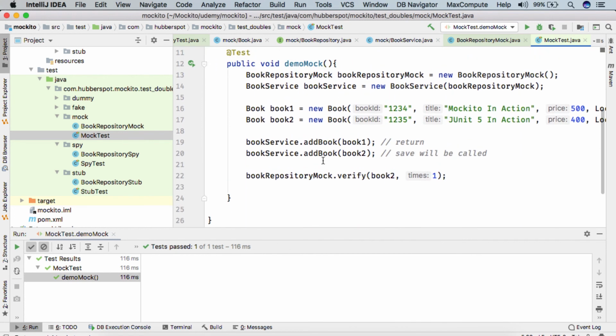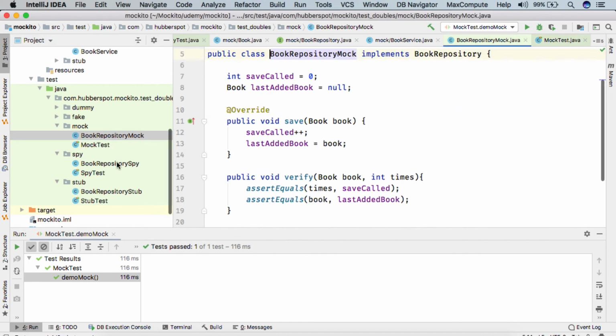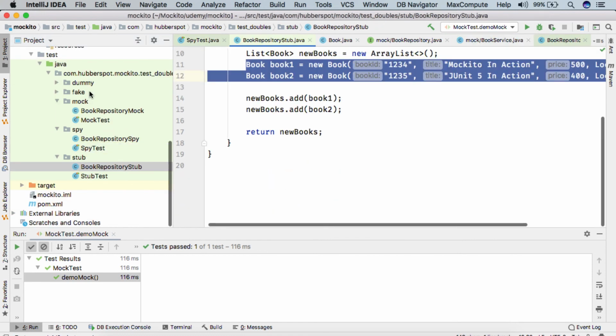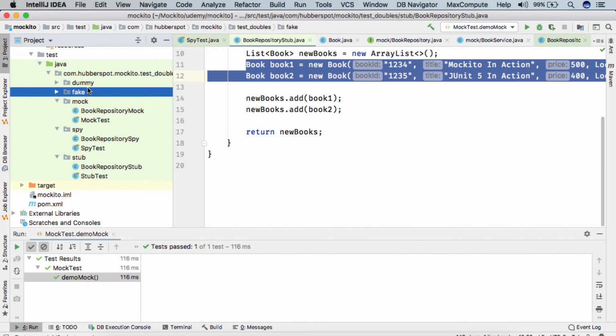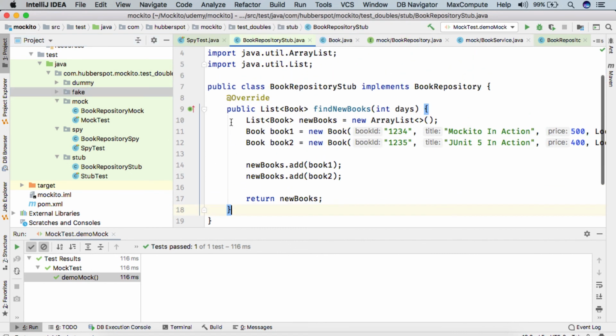As the examples were very small, creating these mocks, spy, stubs, fake and dummy was very simple. But in the real world, creation of those is a very complex process. So now we'll see how Mockito comes into the picture and helps us in creating all these test doubles without having to do much manual coding.